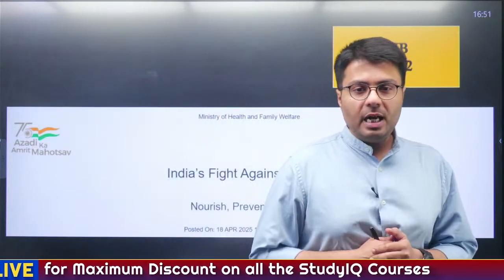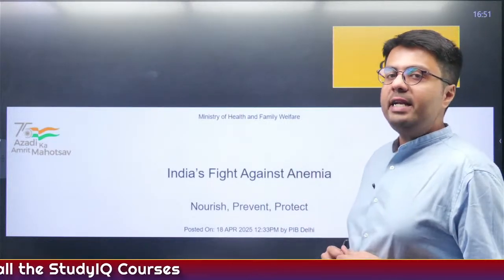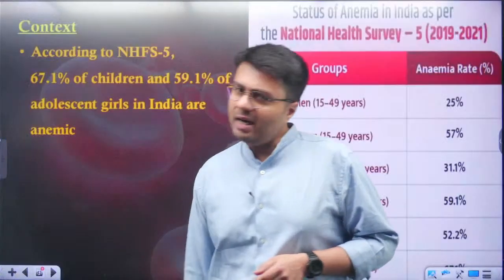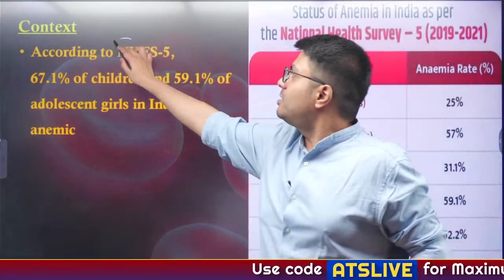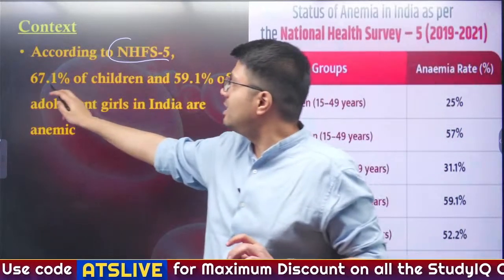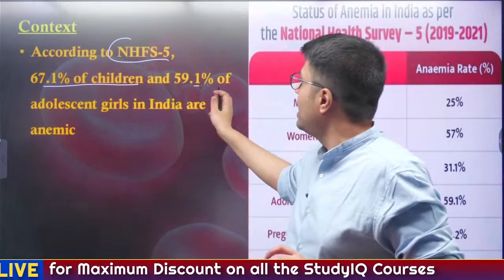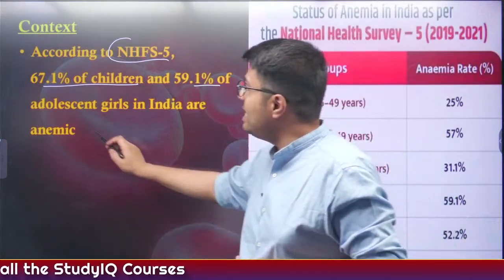Now let us move to the last article. I saw this article in PIB. It was a very detailed article about India's fight against anemia. So in that regard, let us try to discuss it. Why was this article given? Because the National Family Health Survey, 5th edition, has highlighted that 67% of children and 59% of adolescent girls in India are anemic in nature.